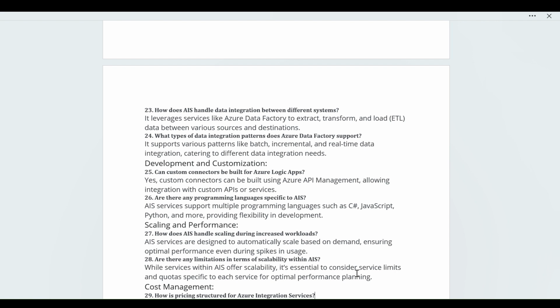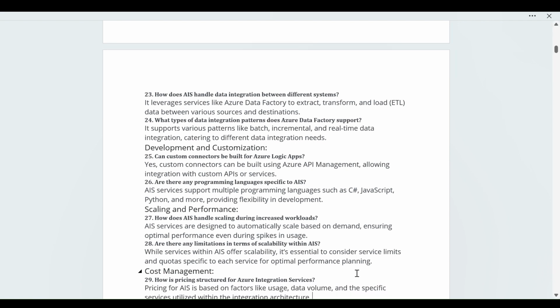Because of the price tier, I can say that's why they are giving the limitation. If this is a price tier on these services, you can use these scalability options.